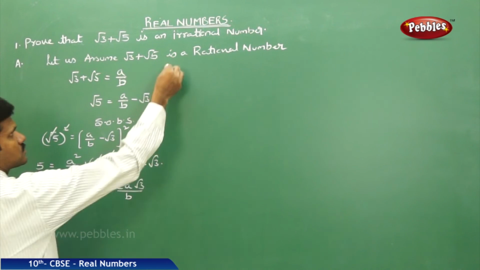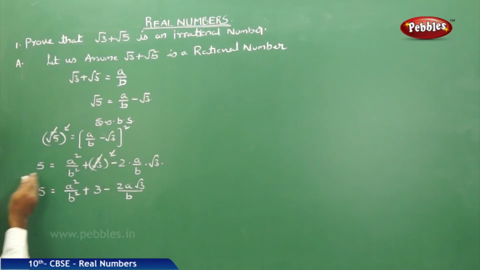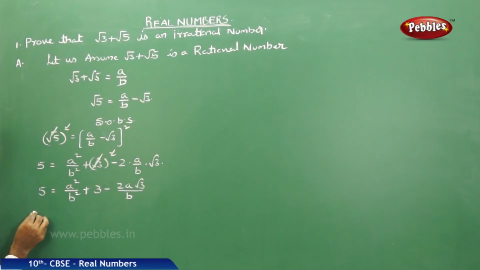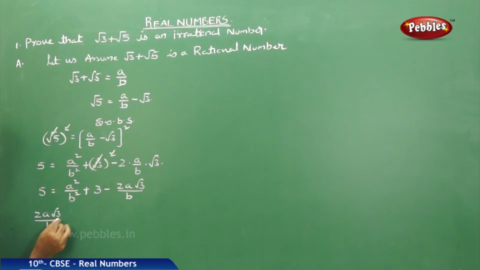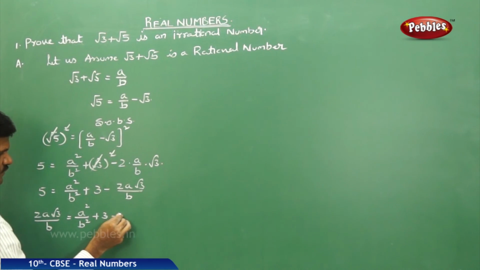Next step, you have to bring the negative part to the other side, that is 2a root 3 by b is equal to a square by b square plus 3 minus 5.